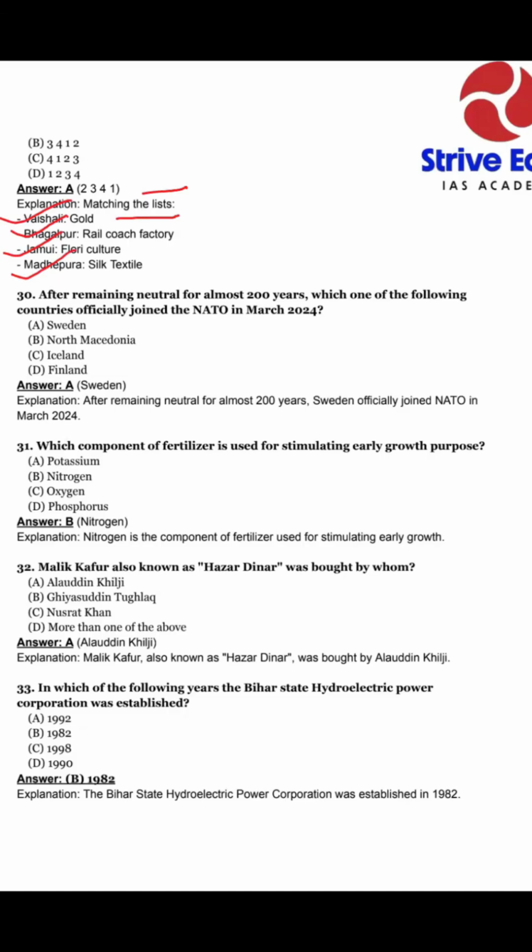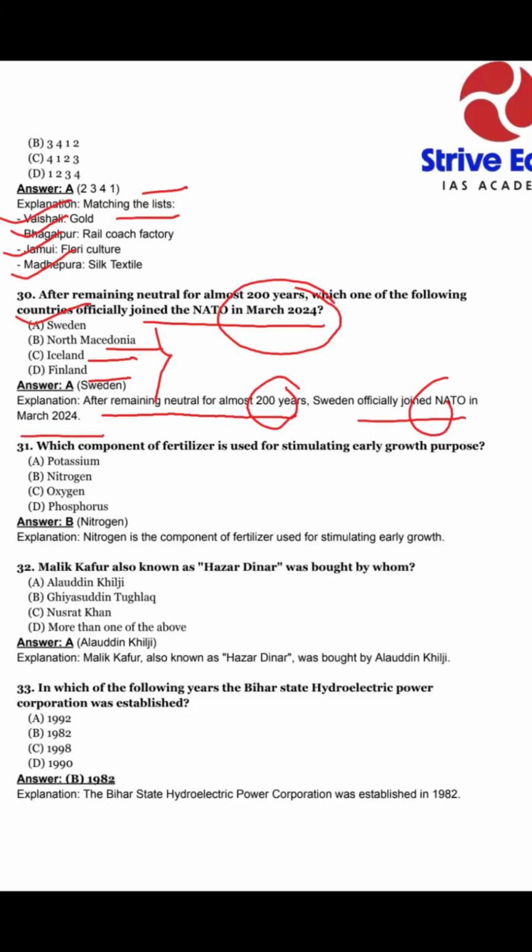Next question. After remaining neutral for almost 200 years, which one of the following countries officially joined NATO in March 2024? The answer is Sweden. The other options are North Macedonia, Iceland, and Finland, which did not join recently. After remaining neutral for almost 200 years, Sweden officially joined NATO in 2024. NATO means North Atlantic Treaty Organization. So the country that recently joined is Sweden.